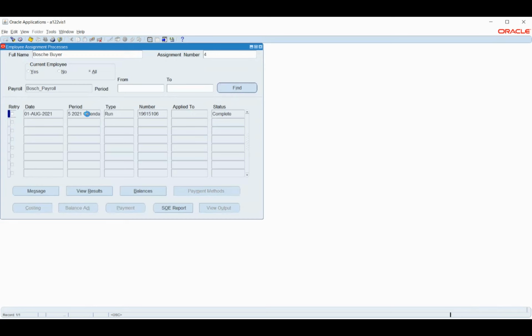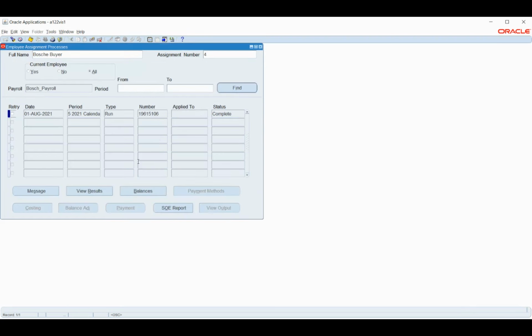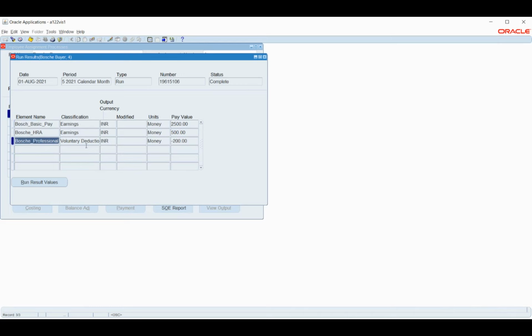So this is our first process that we ran. Basically it has taken, okay, I gave this in negative, probably when I was entering it I might have given it in negative.